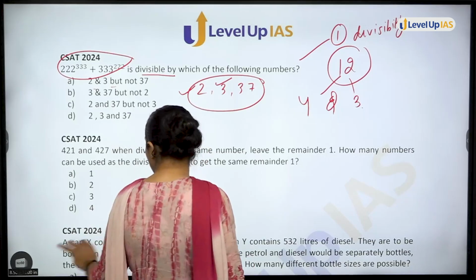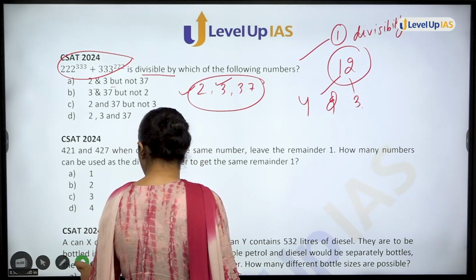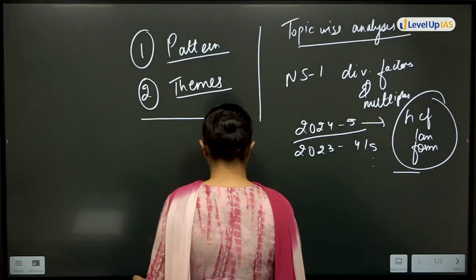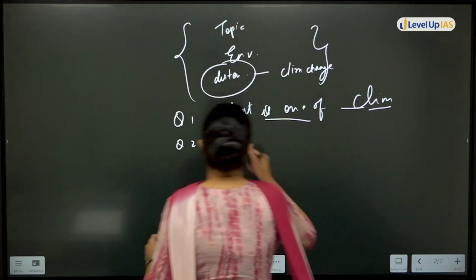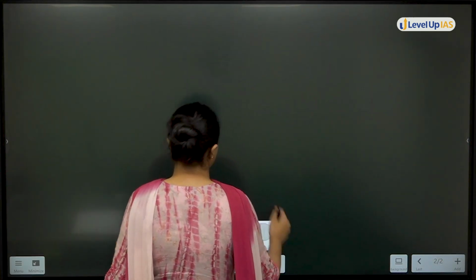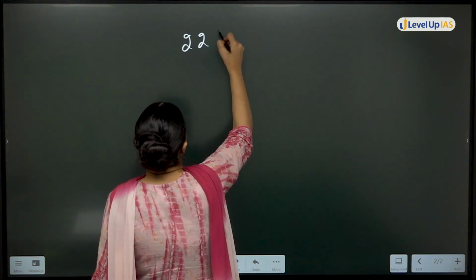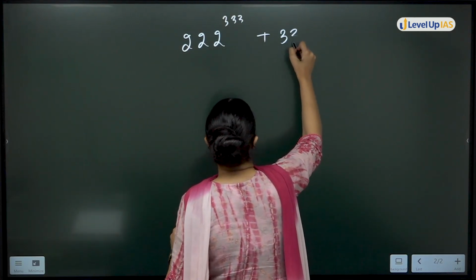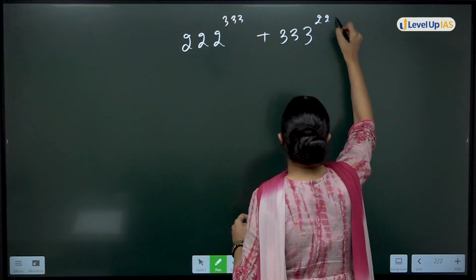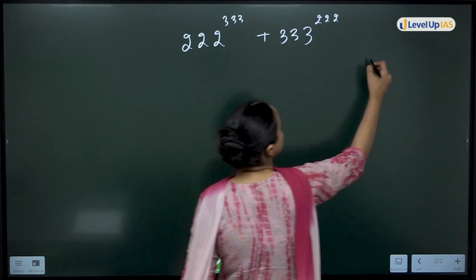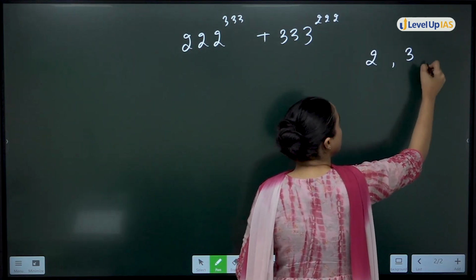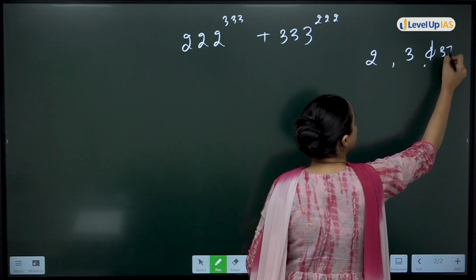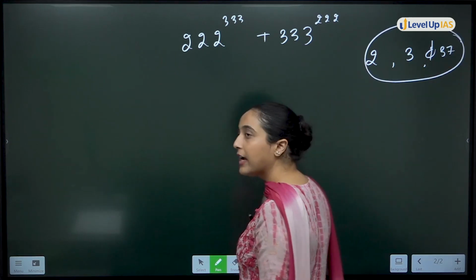Okay, now moving on to solving the question. The question is 222 to the power 333 plus 333 to the power 222. You have to check whether this is divisible by 2, 3 and 37 or not.